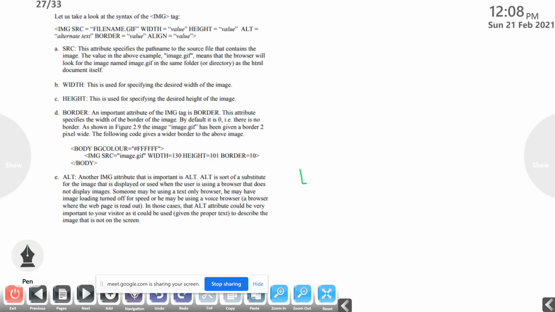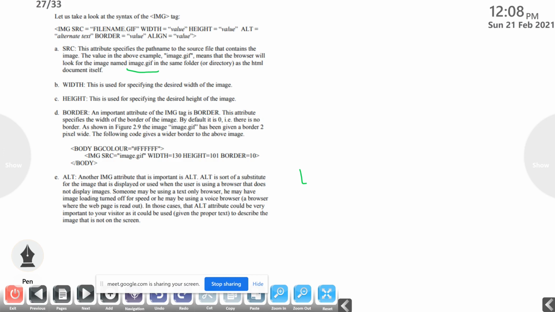Then what do you mean by this img? After this we want to give the src. What do you mean by src? This attribute specifies the path to the source file that contains the image. So from this path the image should be taken. The value in the above example, image.gif, means that the browser will look for the image named image.gif in the same folder as the HTML document itself. Otherwise you have to specify the folder name.